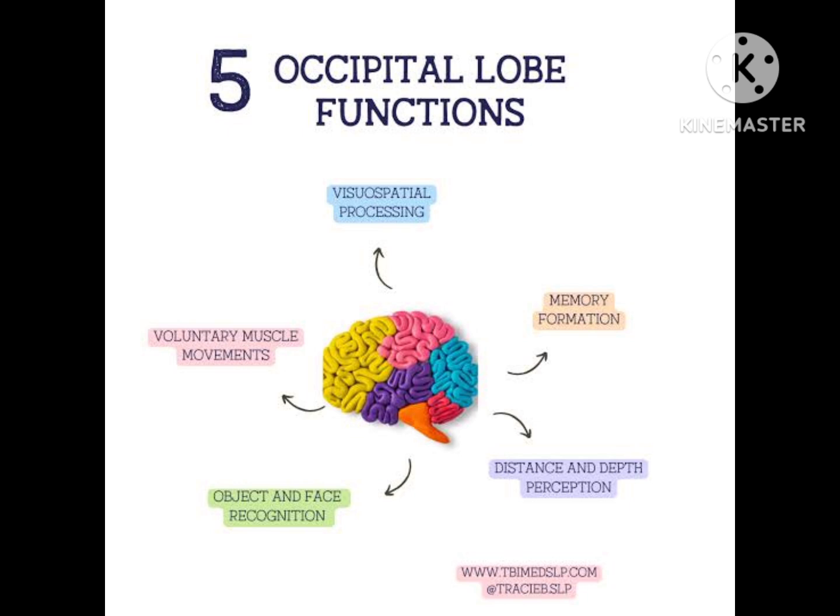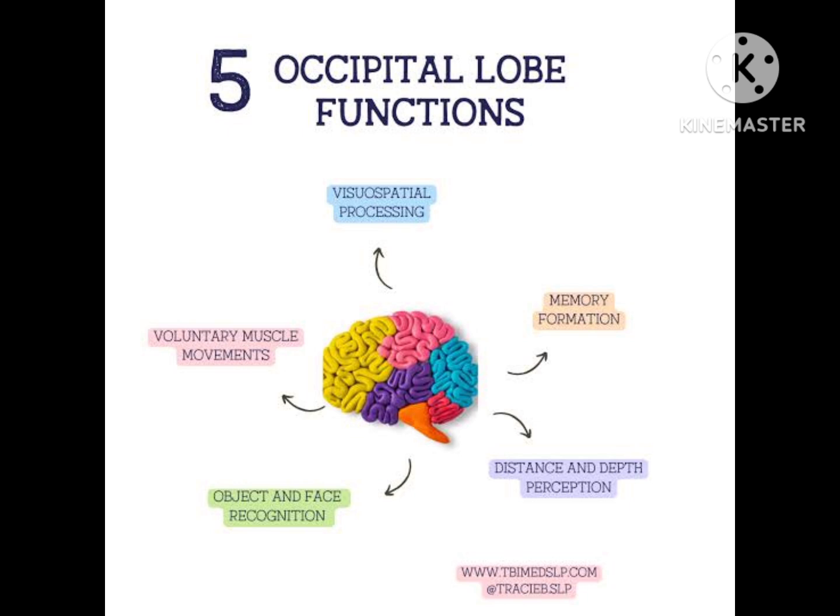I've already discussed with you that occipital lobe is very important for vision, and it is very important for your sight recognition, for your face recognition and object recognition. It is important for intentional muscle movements and everything related to vision. Whenever vision comes to your mind, occipital lobe should come to your mind. For memory formation, it plays an essential role for depth perception and distance, right? If you study depth perception in psychology perception chapter, you would notice that occipital lobe has an essential role in it. Without occipital lobe, you cannot see anything, you cannot process any visual information. That is why it is very important.